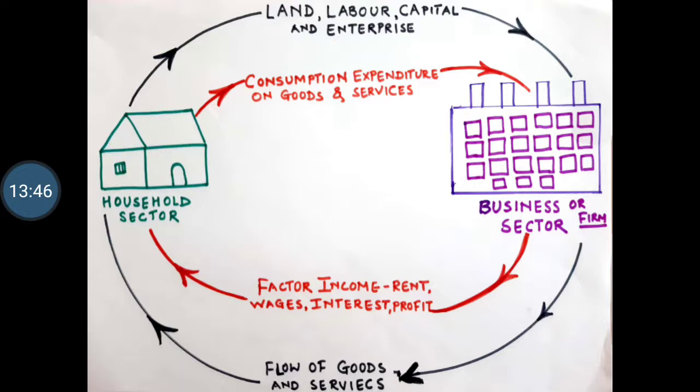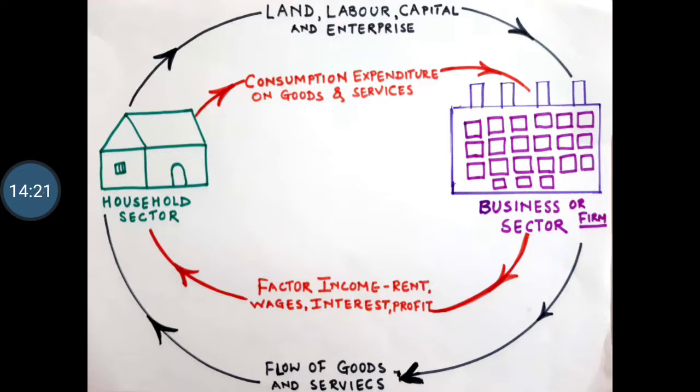So how do they get income? Now look at the upper red circle which goes from the household sector to the business sector, where it is written consumption expenditure on goods and services. Whatever payment they have done, that expenditure took place in the business sector. Now the household sector is also paying on goods and services.